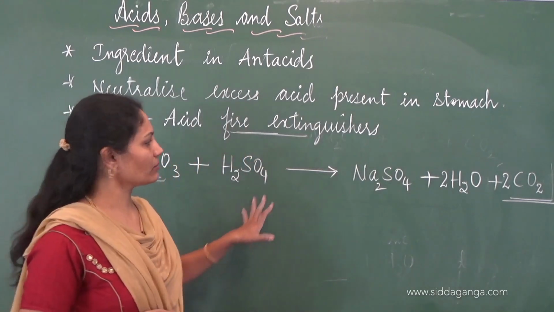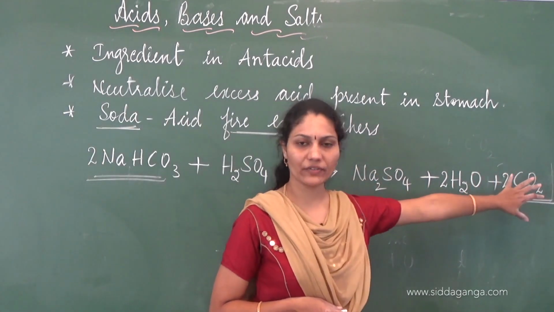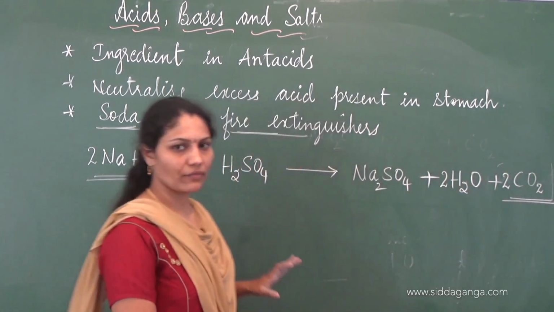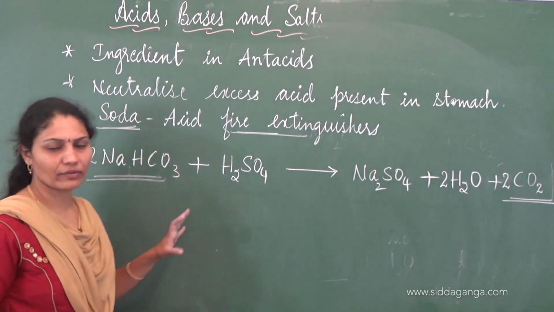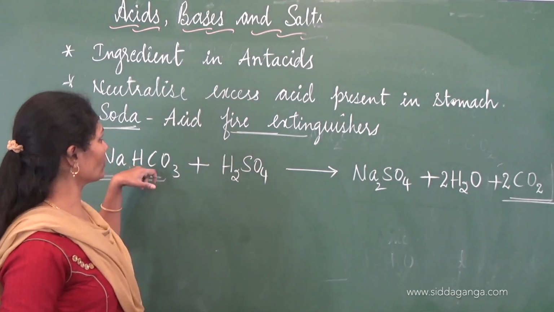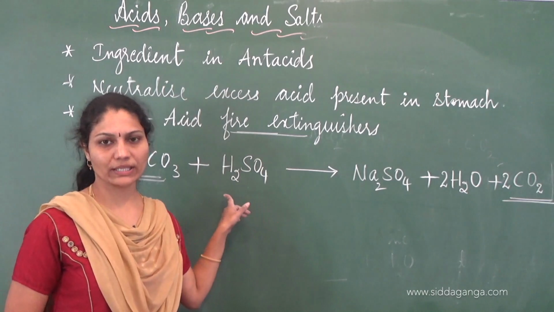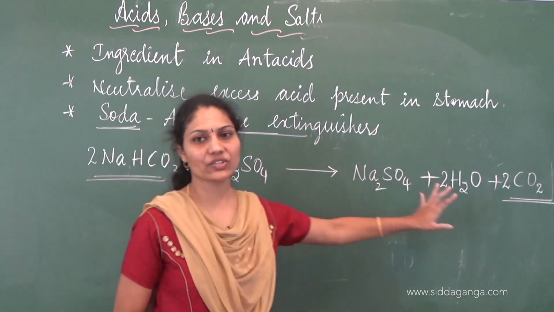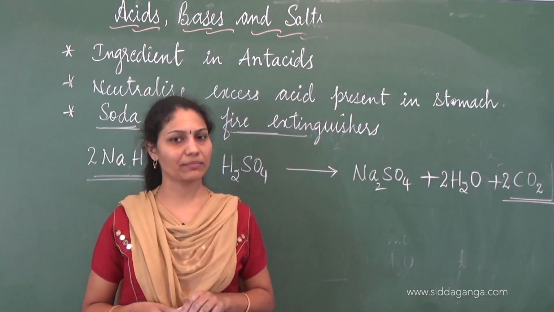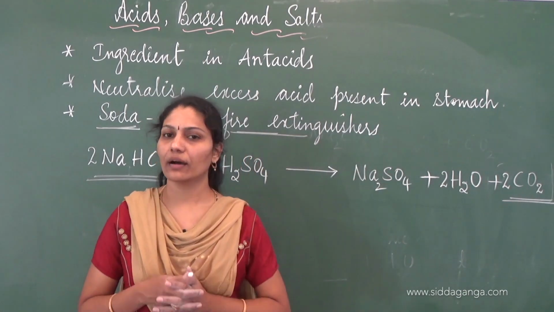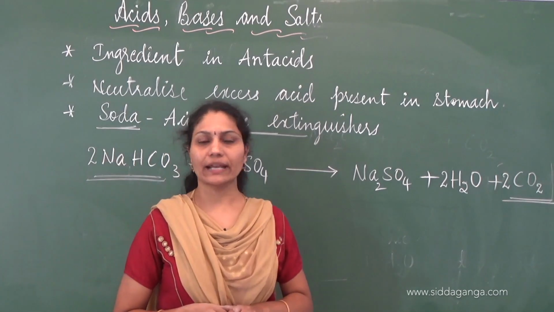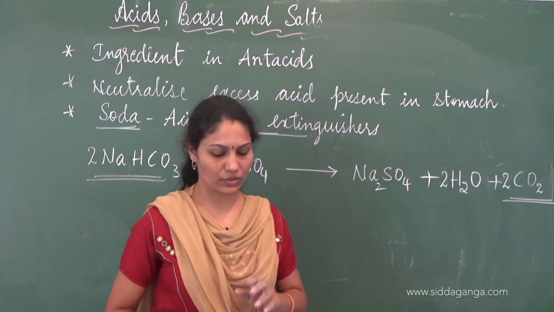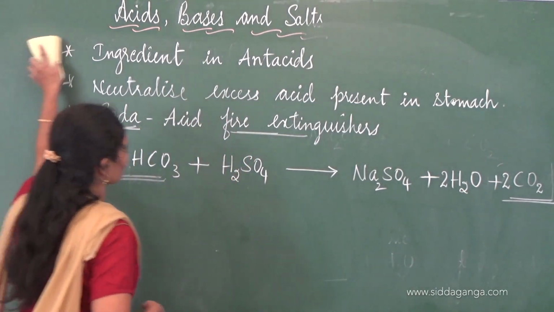Remember the equation, and remember in the whole process the significance is of carbon dioxide, and in order to make this carbon dioxide release, we are going to employ a technique wherein this sodium bicarbonate reacts with a dilute acid H2SO4, and in this reaction carbon dioxide is released, and this carbon dioxide forms a cloud, so that it cuts off the supply of oxygen and hence acts as a fire extinguisher. Is this concept clear to you, children? So this is all about sodium bicarbonate.